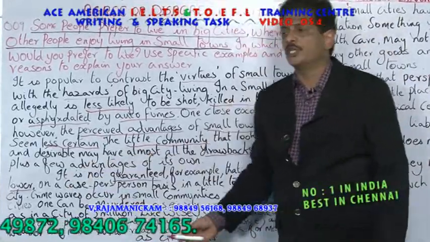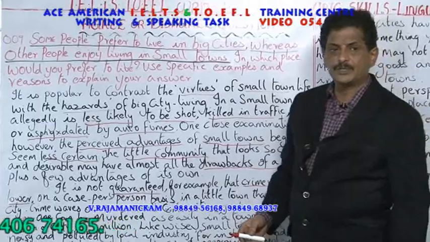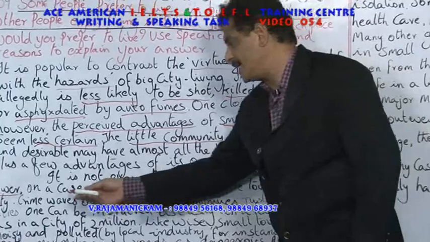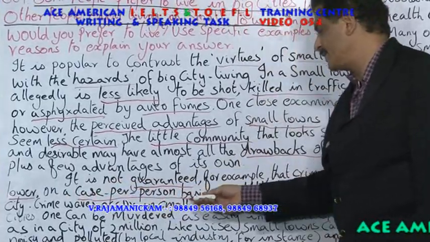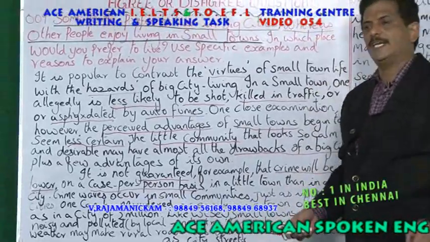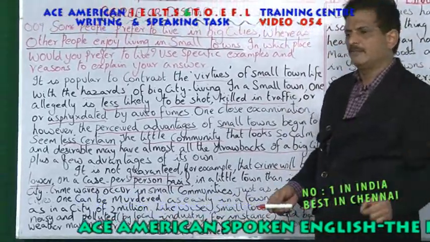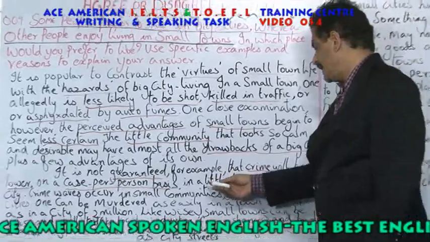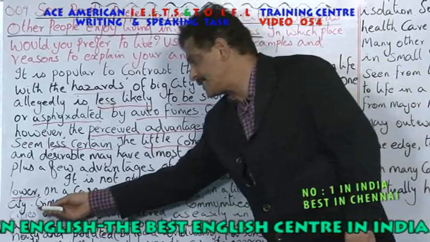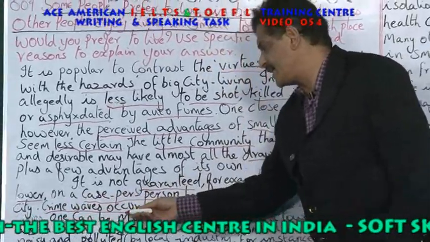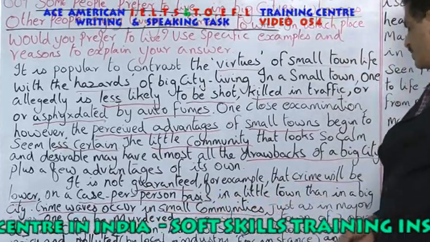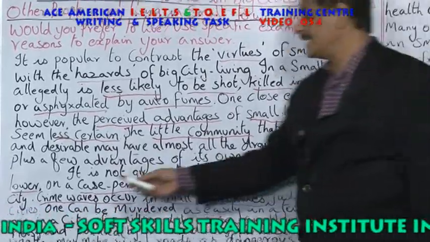What do you mean by crime? Cheating the government, doing criminal activities. On a case per person basis. On a case per person basis means what? On an average you find, even in towns, even in village, you find people involved in fighting and criminal activity, in a little town as in a big city. Then he says crime waves occur in small communities. He says crime happens in small communities also, just as in major cities.